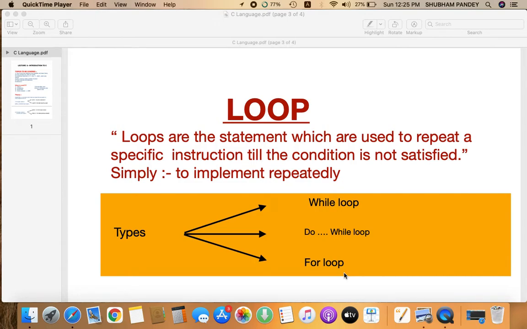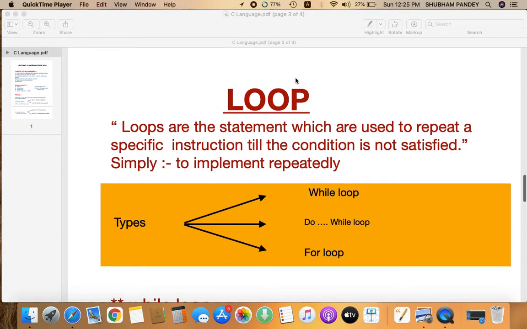Hey everyone, in this session we are going to discuss a new topic, that is loop. Now the first question which arises in your mind: what is loop and why use them?